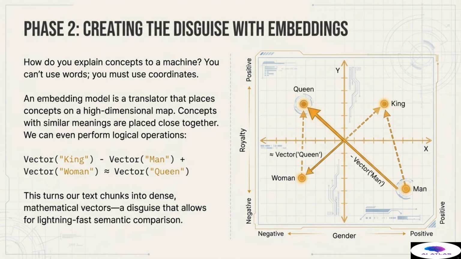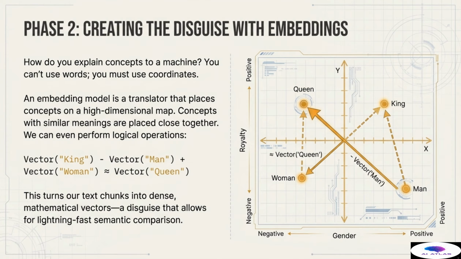An embedding model acts as a highly specialized translator. It takes our text chunks and maps them onto a theoretical high-dimensional mathematical map, essentially turning words into points. The key principle is proximity. Concepts with similar meanings or shared context are placed close together on this map, while unrelated concepts are pushed far apart. This transformation is our semantic disguise. It turns raw, complex text into dense, manageable mathematical vectors.